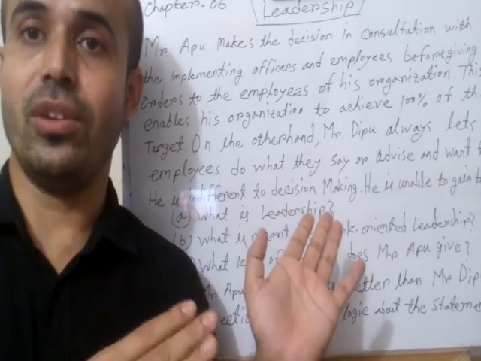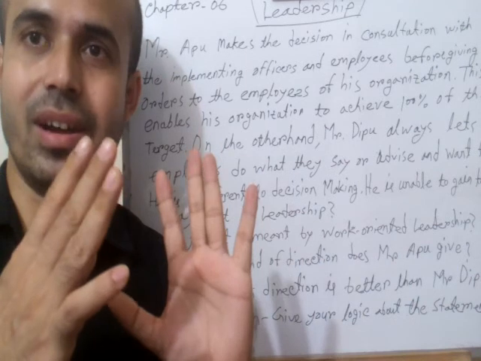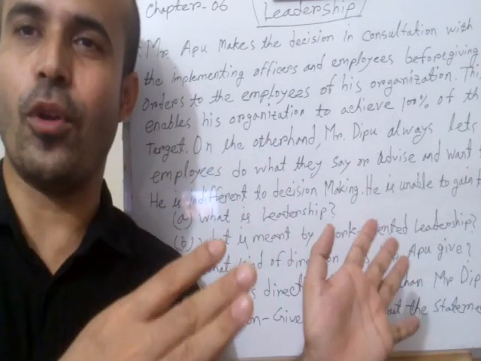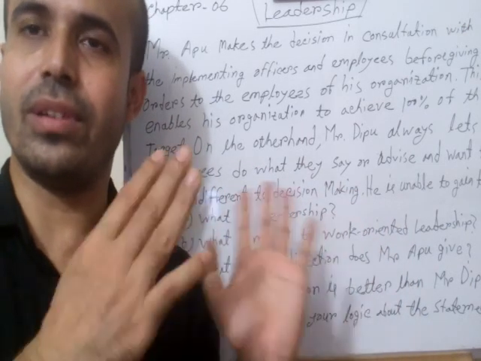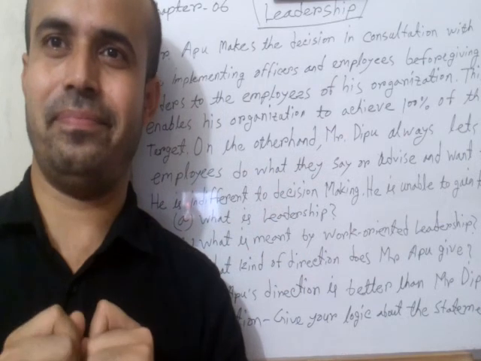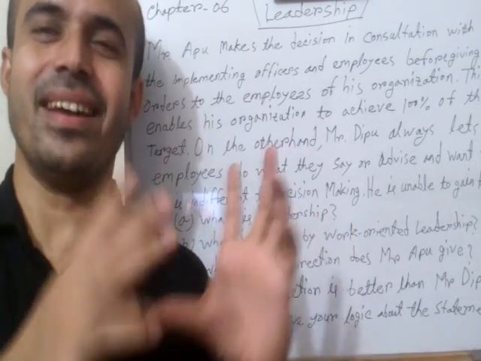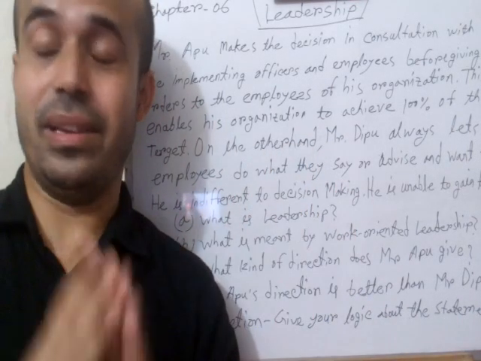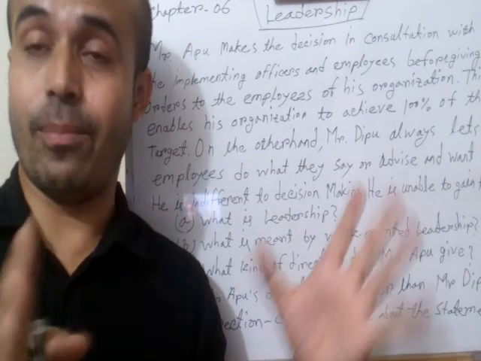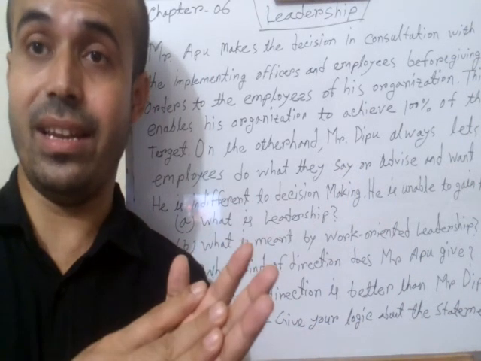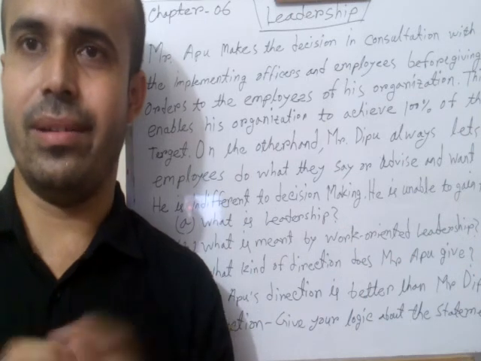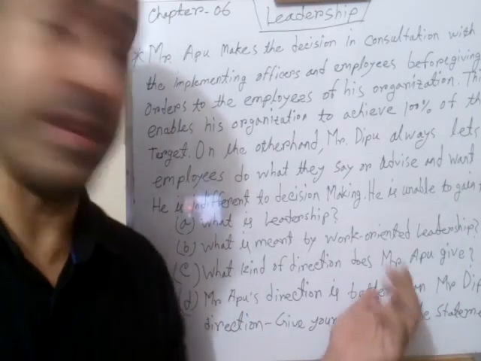The direction which allows the leader to let employees work willingly, or do their work according to their own will. That is the free rein leadership direction. So we have already known what type of free rein direction system and what type of participative direction system, which is good and which is better.